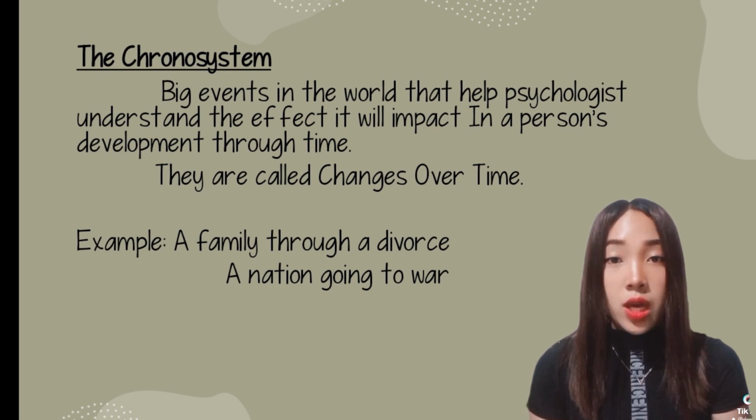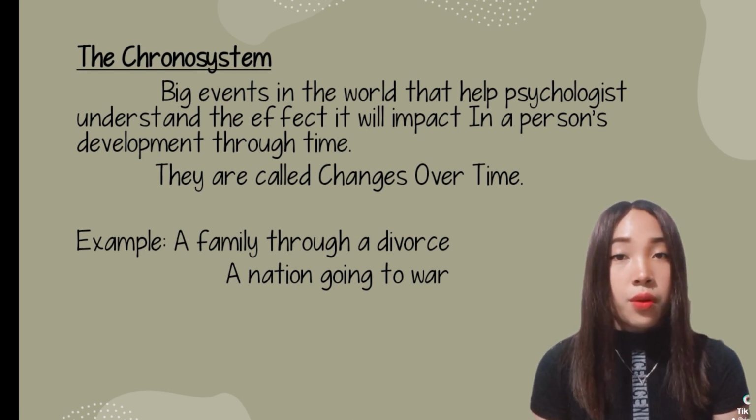This may also involve the socio-historical context that may influence a person. One classic example of this is how divorce as a major life transition may affect not only the couple's relationship but also their children's behavior.